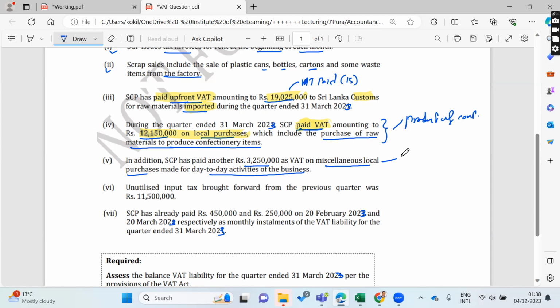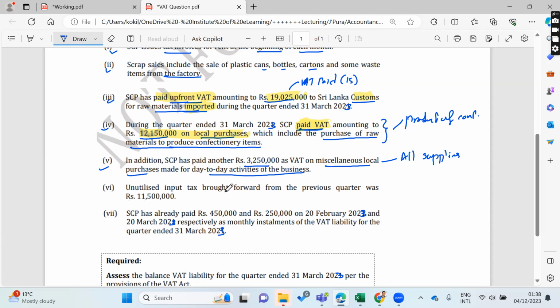Here, miscellaneous means these purchases relate to all supplies, that means exempt supplies, zero rated supplies, and the local supplies as well, right? Miscellaneous purchases, these 3.25 million. Here also the customs upfront tax paid to Sri Lanka Customs for raw material import. Then the raw material import, right? Then this is done.